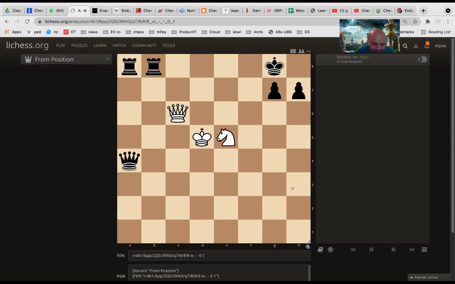White is materially worse, black is better because black has got two rooks and a queen. White has got a... Yes, Dipanto, I will just come to you. I will just explain this position and then I will ask you the solution. Okay, just hold on, everyone.